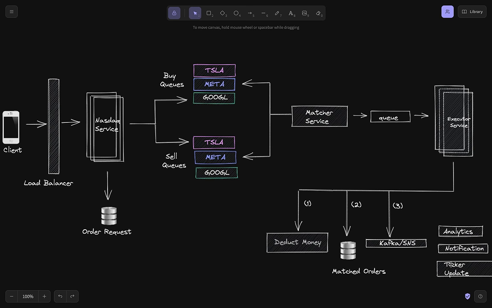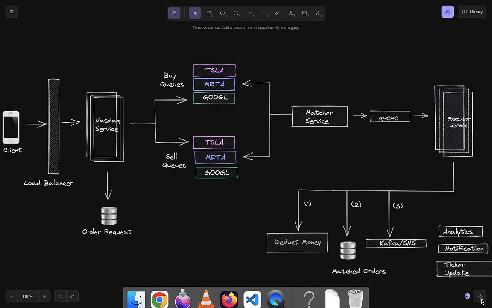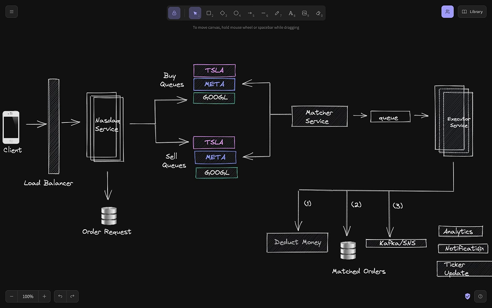We are handling distributed transactions through executors, right? Then we are making our system scalable for future services like analytics, notification, and ticker update. I think that's what the entire system design for a stock exchange sort of service is.